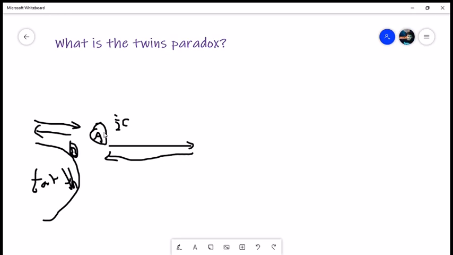But the problem is that from A's perspective, B is the one who's moving. So B will experience less time when going, because B is also moving at half the speed of light, so he'll experience less time when going, and less time when coming back. So B will be the one who's younger, by the same amount that B thinks A will be younger. And that's a problem, because who's actually younger? And this is the twins paradox. Who's younger, and why does each of them insist that the other is younger when the situation is symmetric from both perspectives?